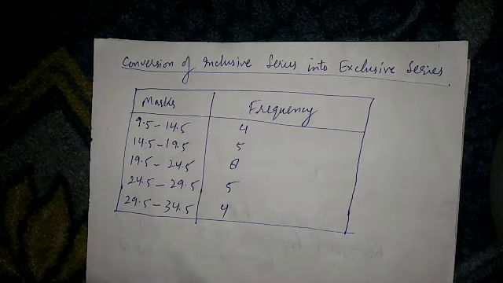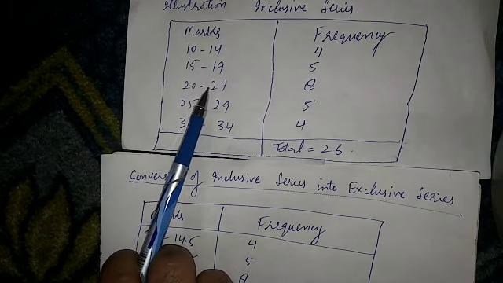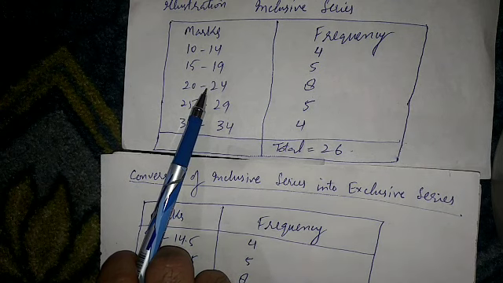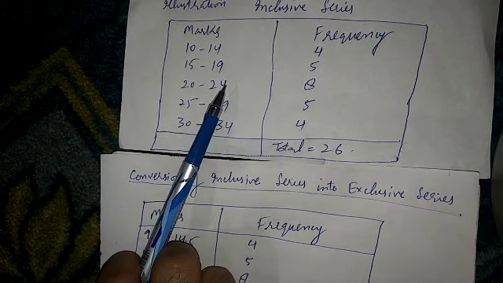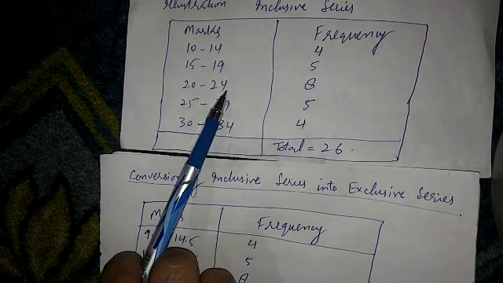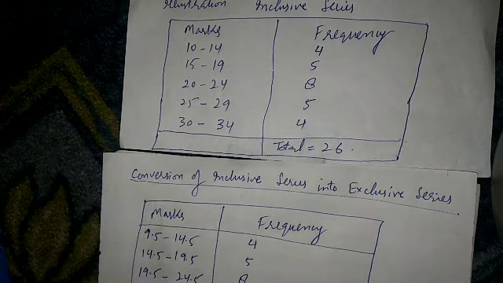You see, inclusive series are used when there is some definite difference between the values of various items of the population. In this table, if the student has obtained 14.5 or 19.5 marks, these can be expressed only if the inclusive series is converted into an exclusive series.